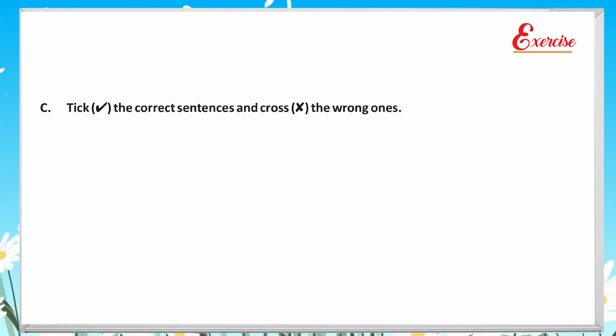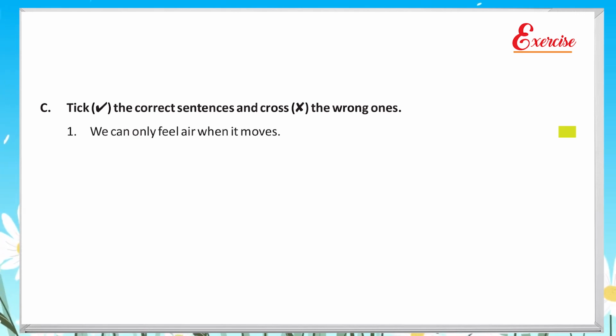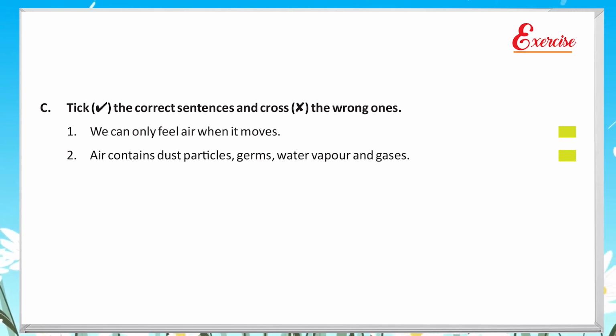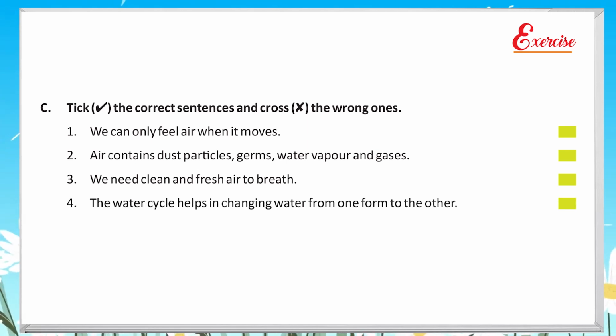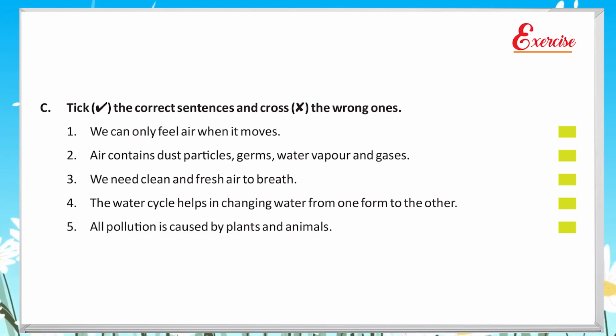C. Tick the correct sentences and cross the wrong ones. 1. We can only feel air when it moves. 2. Air contains dust particles, germs, water vapor and gases. 3. We need clean and fresh air to breathe. 4. The water cycle helps in changing water from one form to the other. 5. All pollution is caused by plants and animals.